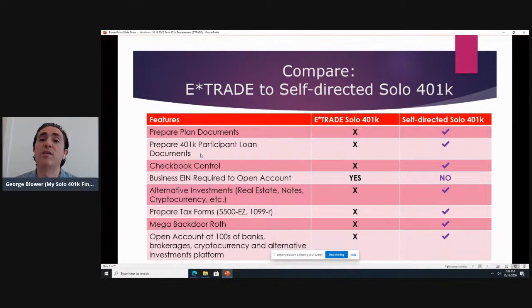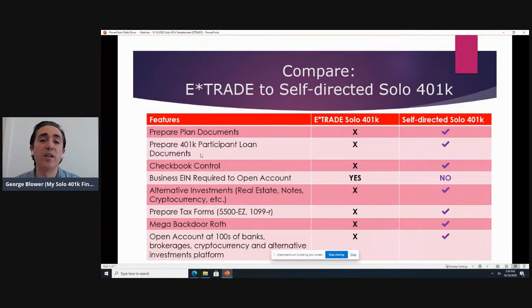those funds not to be considered a taxable distribution, you have to satisfy the rules. For example, the loan has to be documented. So we prepare all the required loan documents, like the payment schedule, the amortization schedule, the promissory note, et cetera. We do all of that automatically for no additional charge, and very quickly, no later than 1 business day.